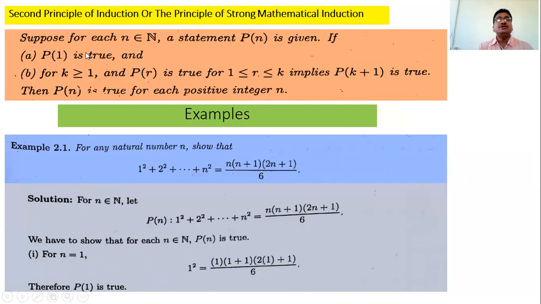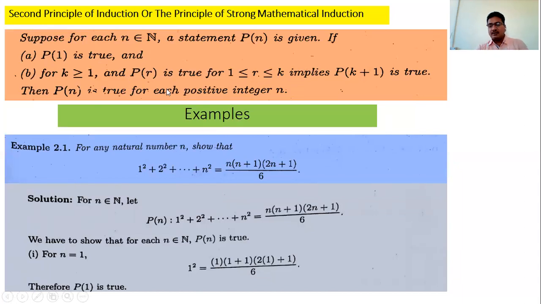And the second principle of mathematical induction is called the principle of strong mathematical induction. So what is the statement? Again, n is an element of N, the natural numbers. A statement Pn is given, that is, we have to prove the Pn statement. And what is the first step? P1 is true. And the second statement is what? k is greater than or equal to 1, Pr is true for all r less than or equal to k and greater than or equal to 1.